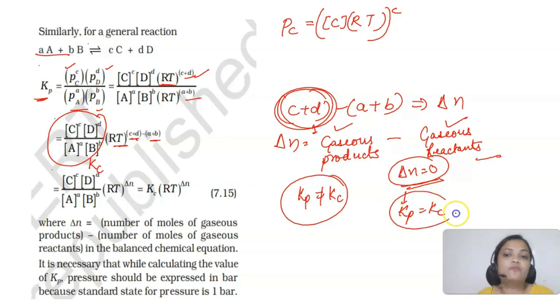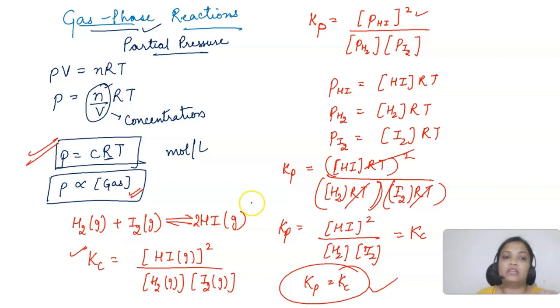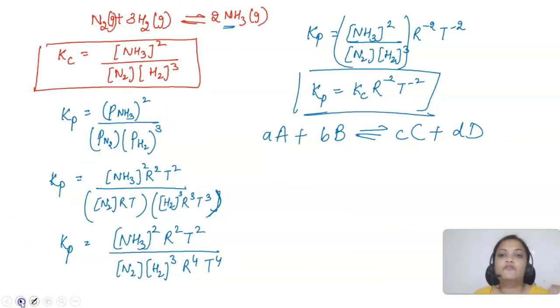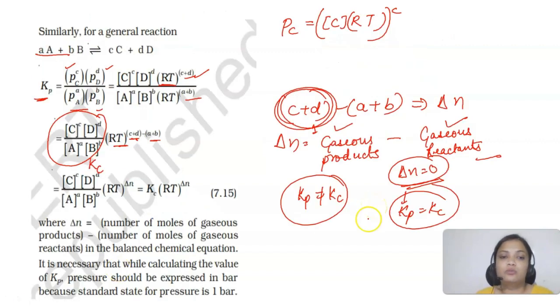So if the number of moles of gaseous products and reactants are equal, let's say that example we saw, here look, the number of moles of gaseous reactants, how many are there? 1 and 1, 2, and the number of moles of gaseous products is also 2. So what is delta n here? 0. That is why here Kp is equal to Kc, right? So if you know this thing, you can answer this question.